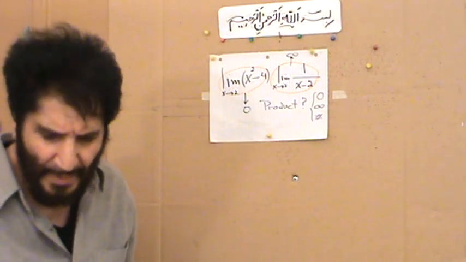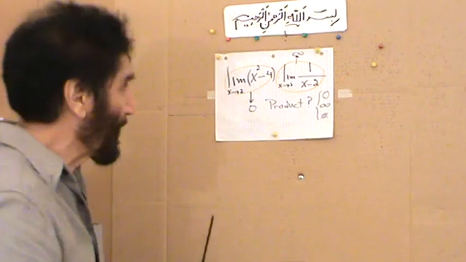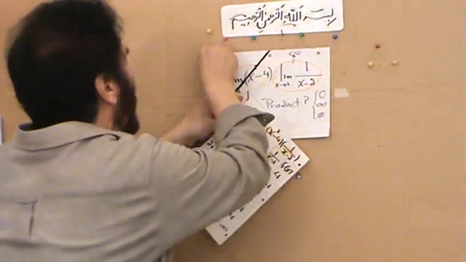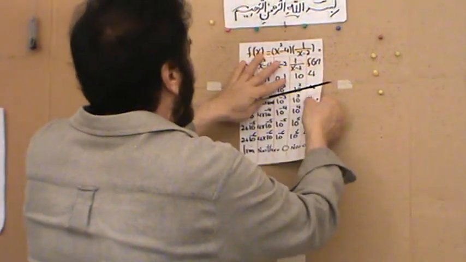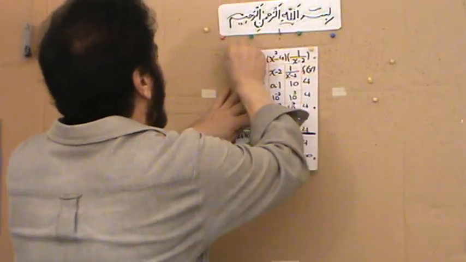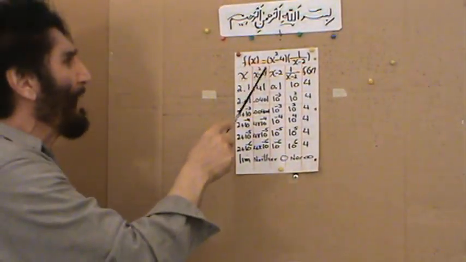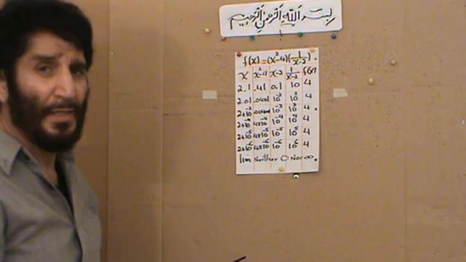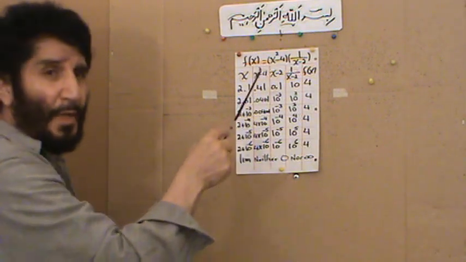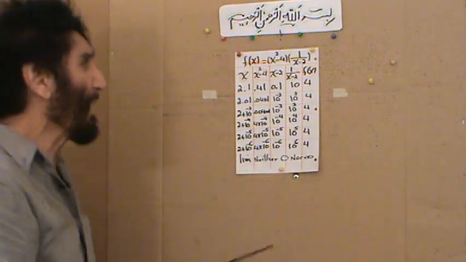Now I have another example. I don't think I need that one. Now, let me go through the table and numerical method, in a sense by giving numbers and seeing what we can come up with. Okay, now again my function is f of x equal to x squared minus 4 over x minus 2, but I wrote it in the product form so that I can interpret it the numerical way and see what I can come up with.